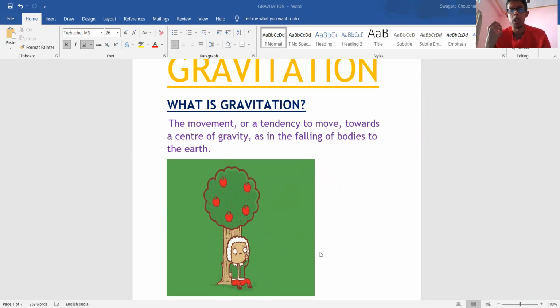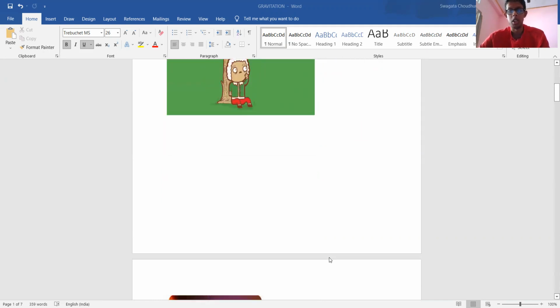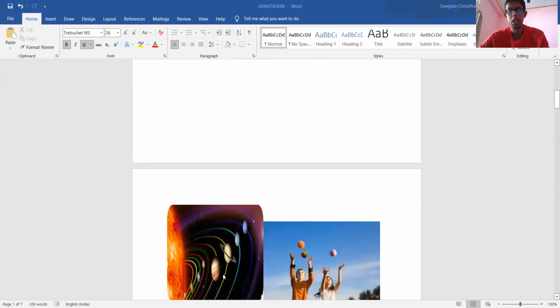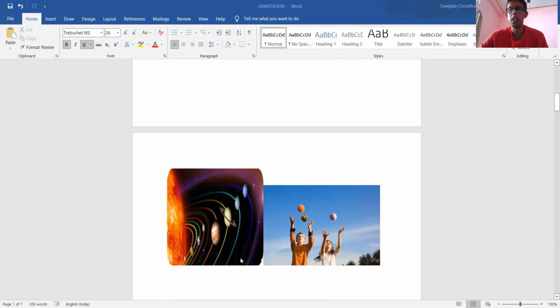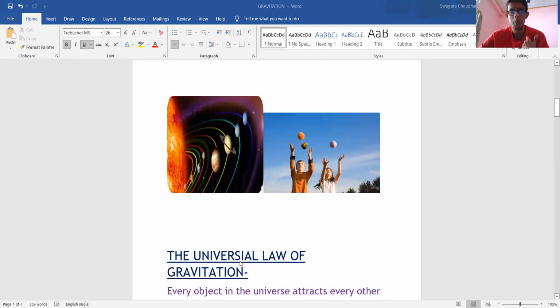The movement or the tendency to move towards the center of gravity, such as the falling body towards the earth, is the gravitation or the gravitational force. The planets move around the sun due to this gravitational force only, or when we throw a ball in the air, the ball automatically comes down due to this gravitational force only.